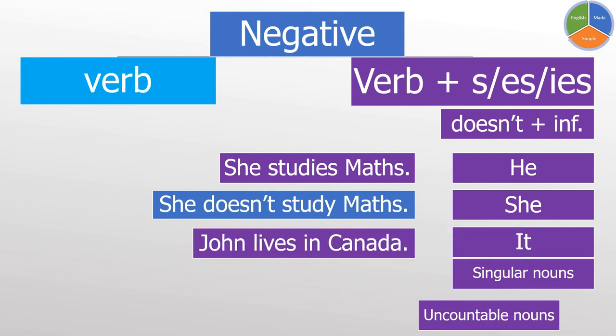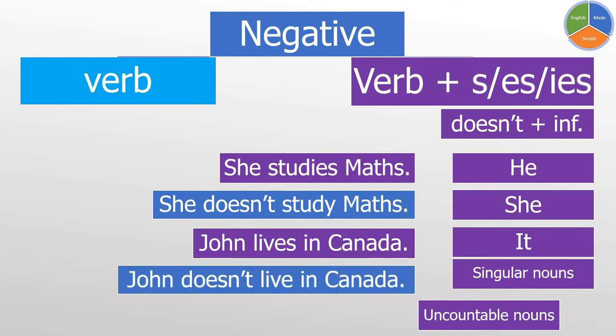John lives in Canada. John doesn't live in Canada. In this sentence, we removed the s because after don't or doesn't, we use the infinitive form, the bare form of the verb without any addition.